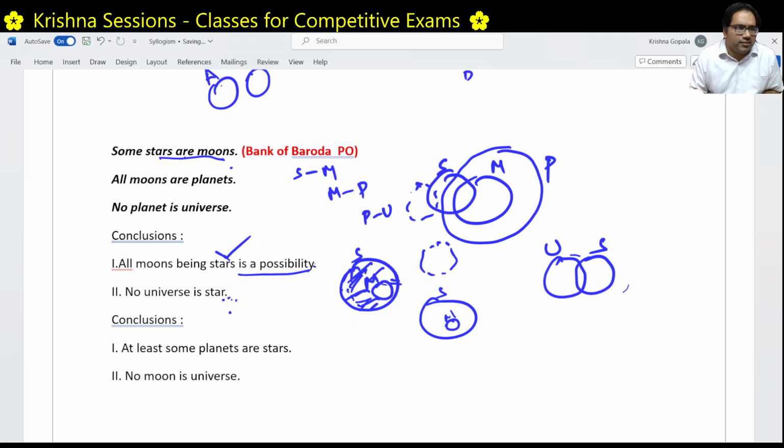No universe is a star, he is saying. But if there is at least one universe which is a star, that means this statement is wrong. Now let's try to create this structure. Is there any universe? Can we draw this diagram? Yes, we can draw this, because some stars are moons, all moons are planets, no planet is universe. Universe can be here or here also. So we can draw a diagram so that there is at least one universe which can be a star, so this statement is wrong.